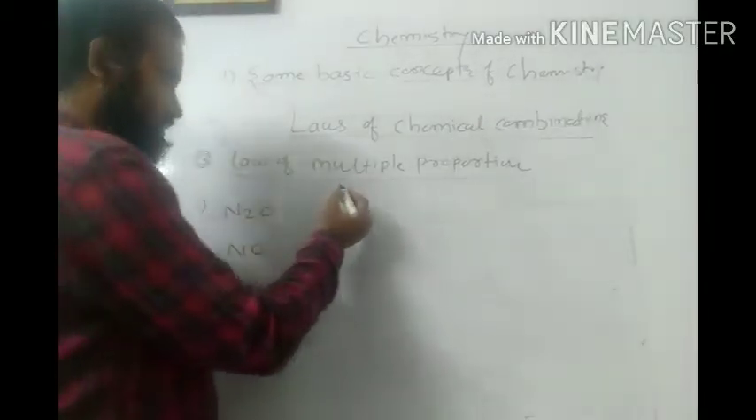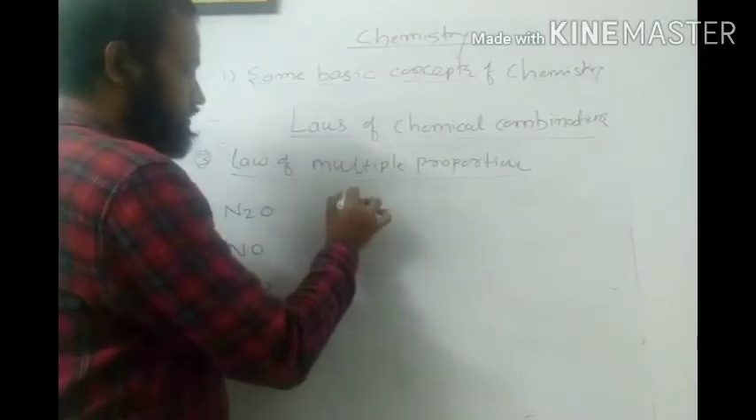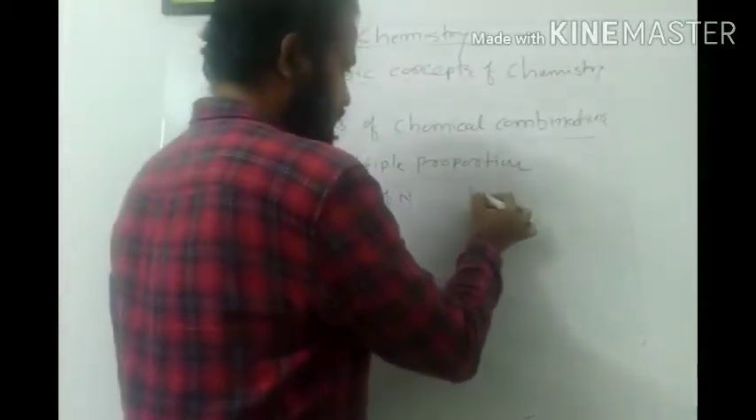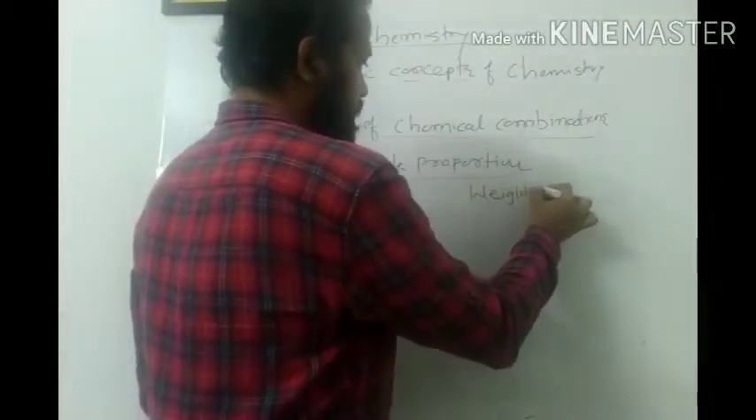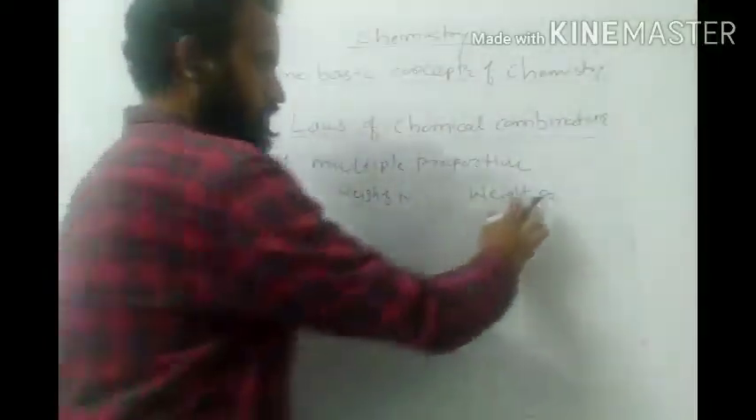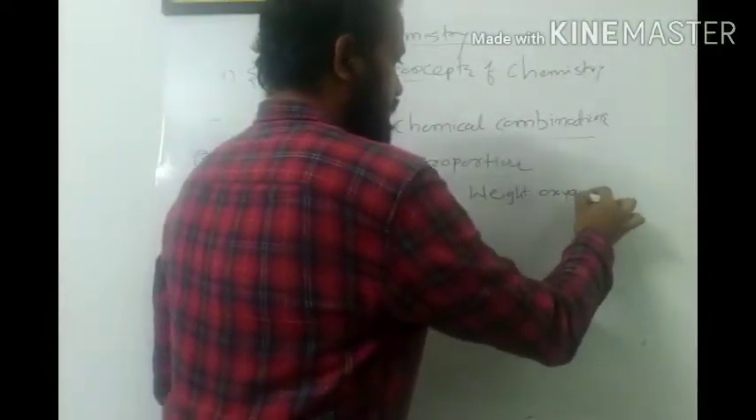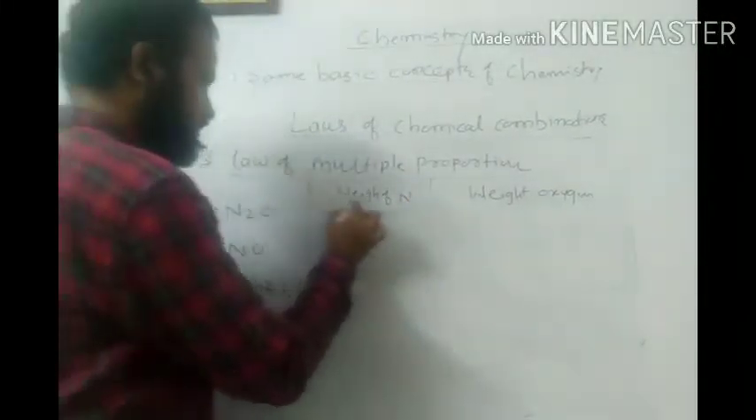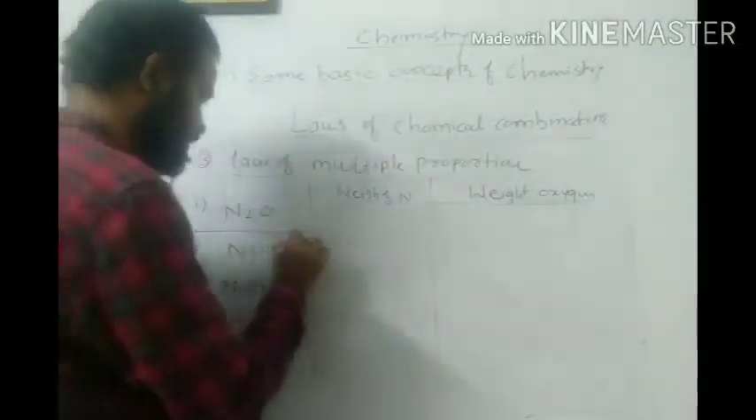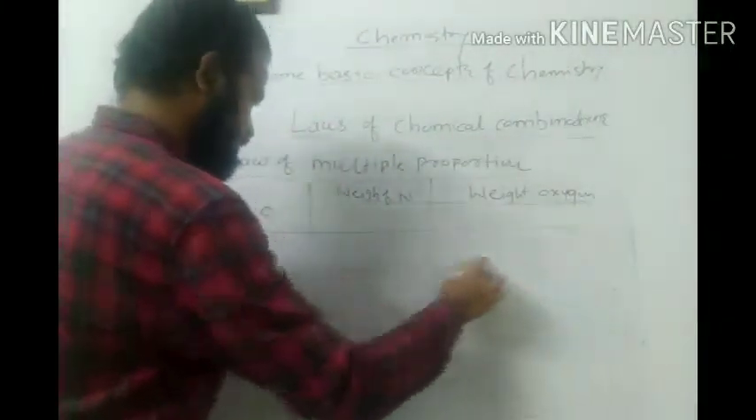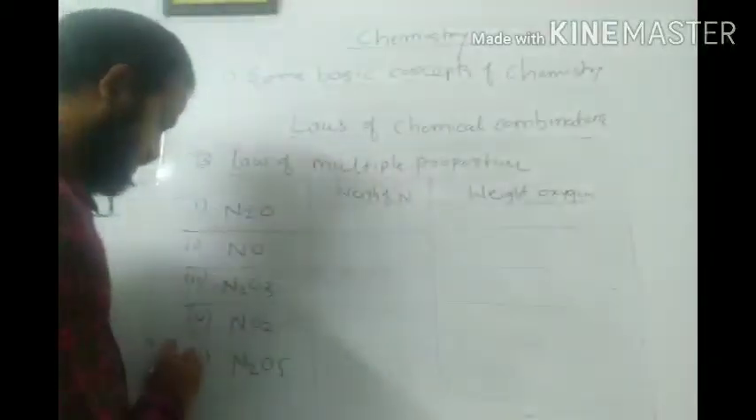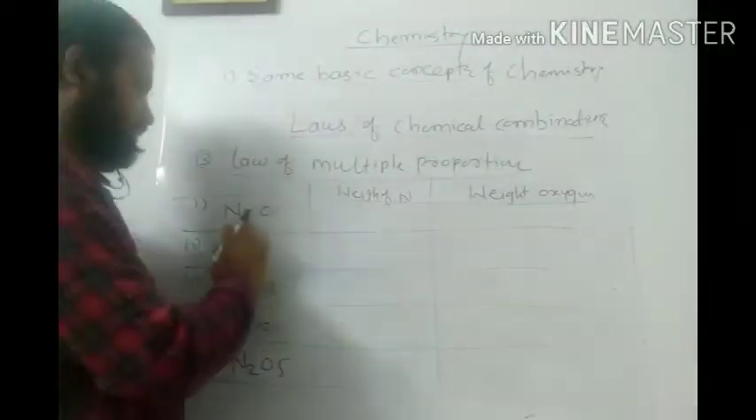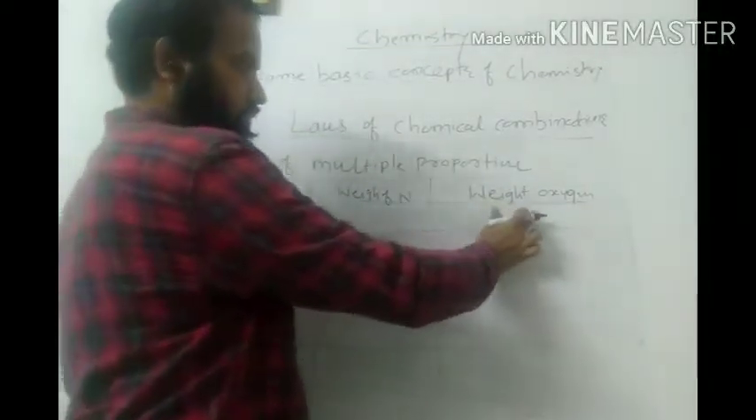Now I will write down the weight of nitrogen, and in the second column I am going to write the weight of oxygen. I am drawing a table so that it will be more convenient for all of us. First I am going to write the weight of nitrogen here, then that of oxygen here.